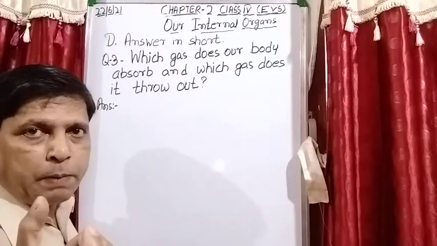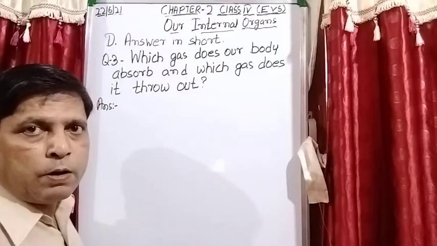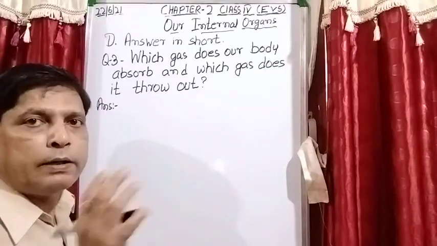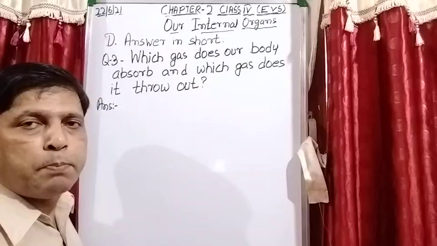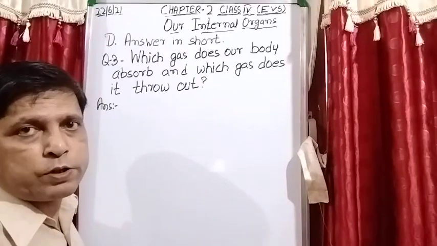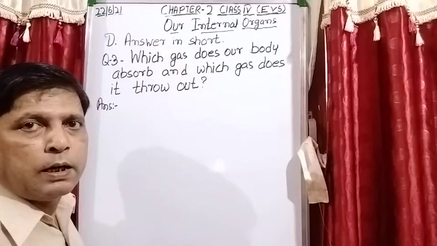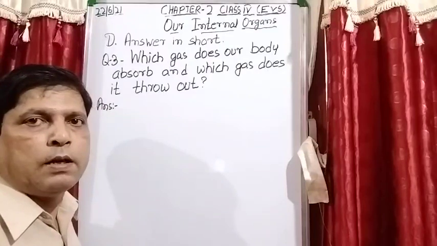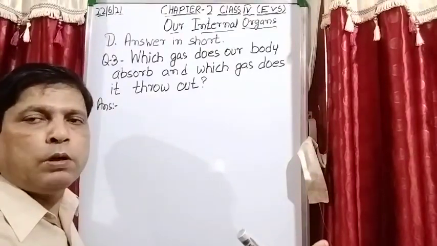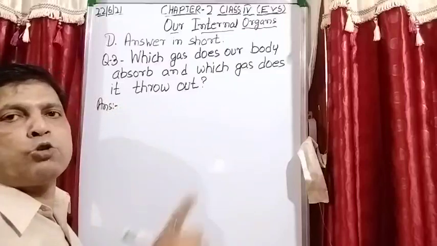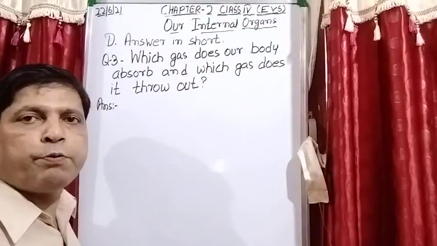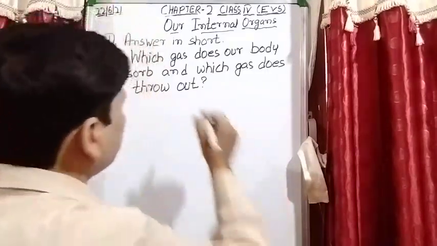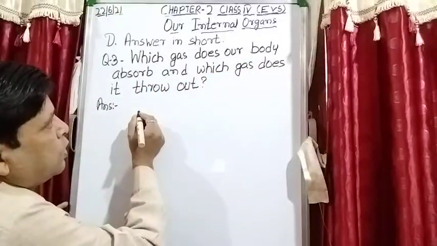The blood is collected from all the parts, and then it returns back to the heart, and this blood is rich in carbon dioxide. From the heart, carbon dioxide rich blood goes into the lungs, so we breathe out. In this manner the carbon dioxide gas goes out from our body. Is it clear? So it is asked in the question, which gas does our body absorb?